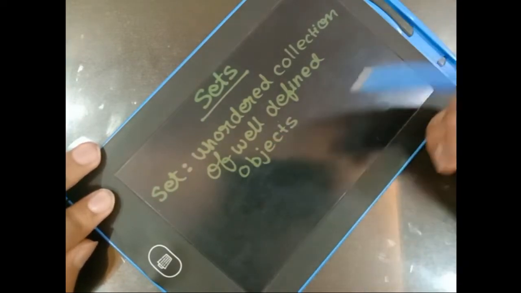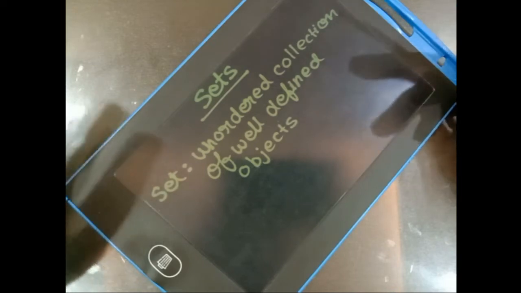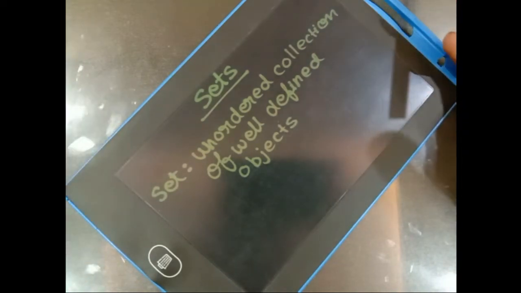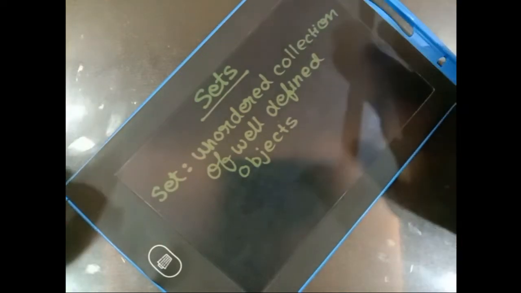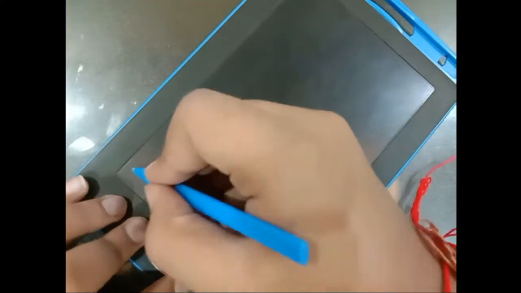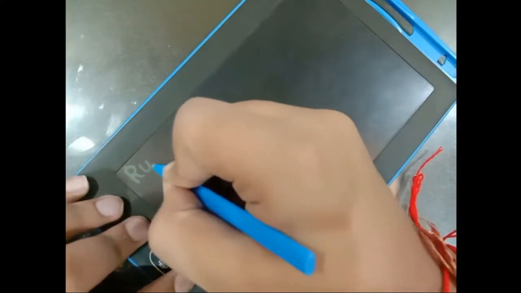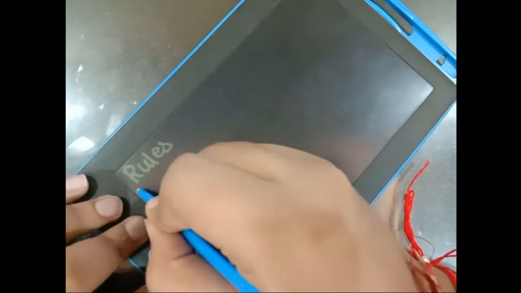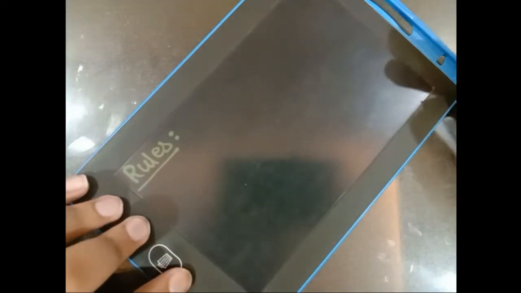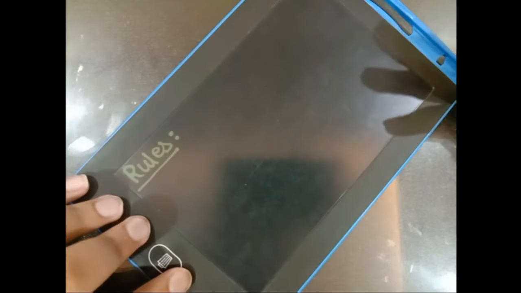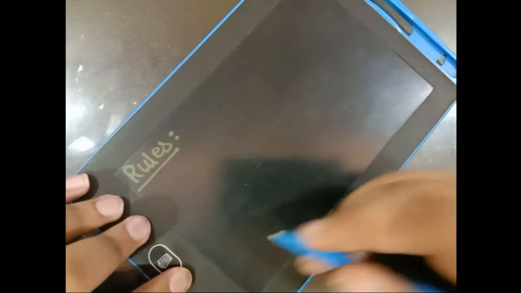So there are some rules by which we can explain what is a set and what isn't. So we're going to see the rules, on the basis of which we can classify a collection as a set or not.